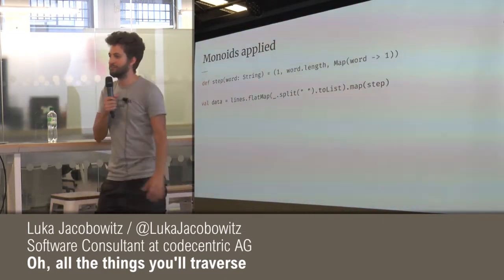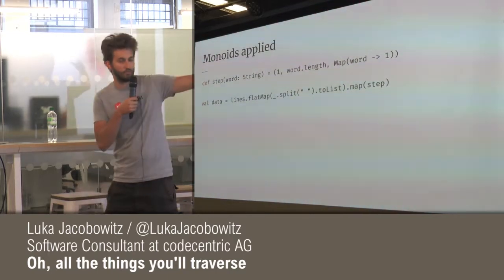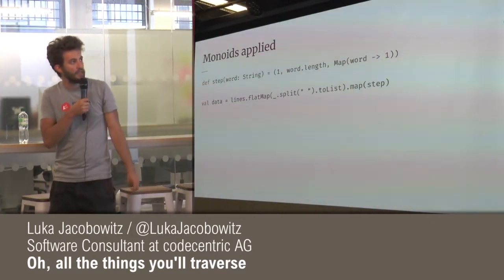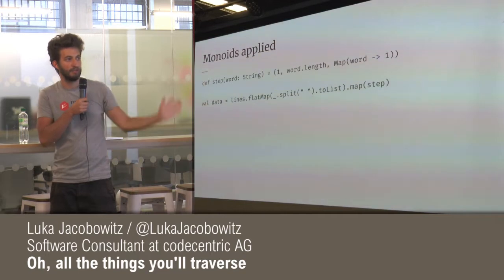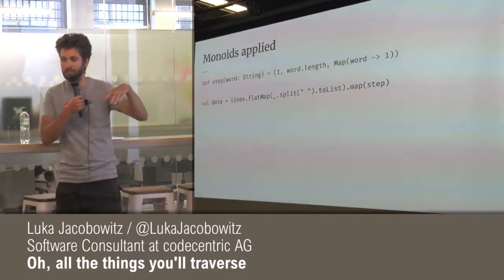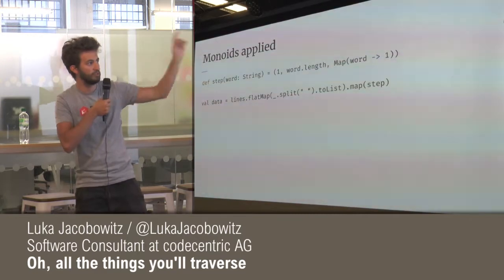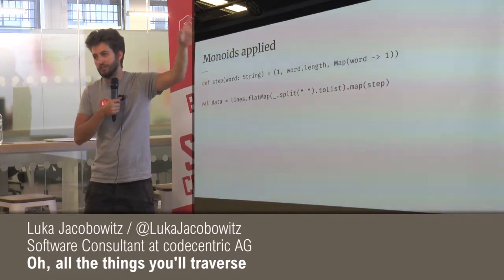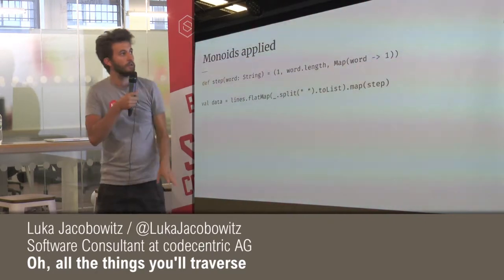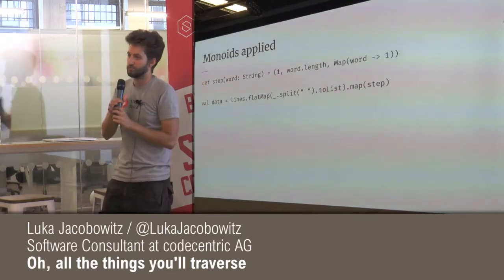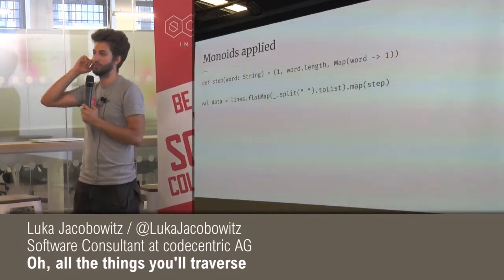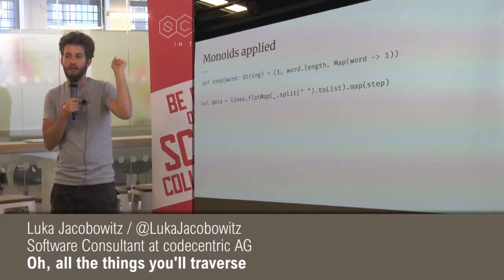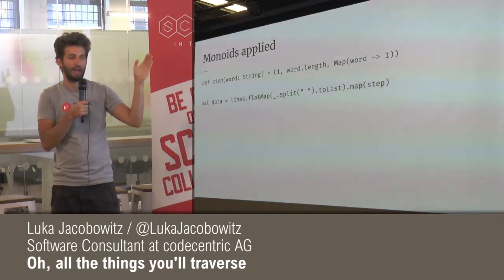Let's say we have a text file, and we parse it into a bunch of lines, and that is this lines value on the second line. Then we split it into single words and map it using this step function. This val data has type a tuple of Int and Map of String to Int. And this step function returns a tuple with 3 types, and we do this because a tuple of 3 types will have a monoid if each and every instance has a monoid itself.